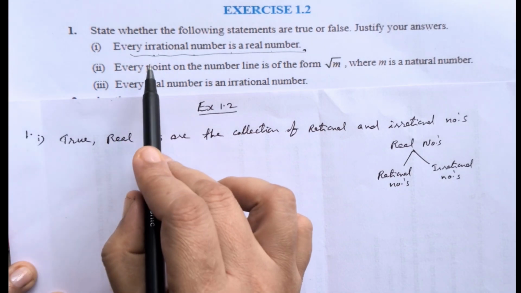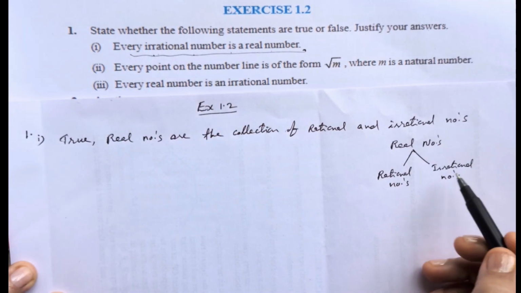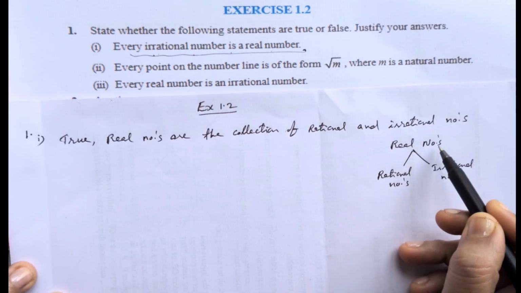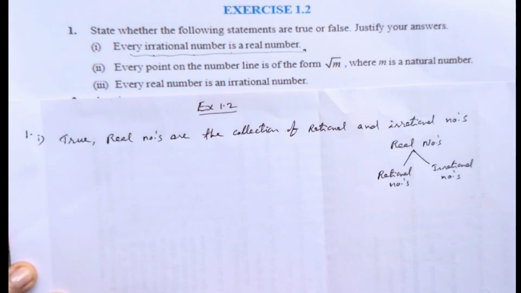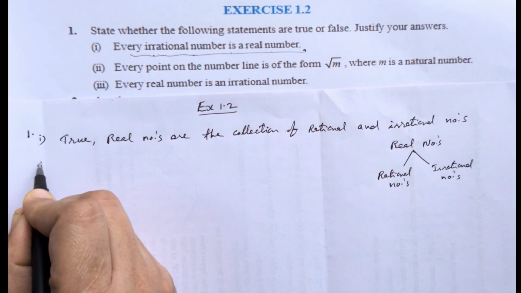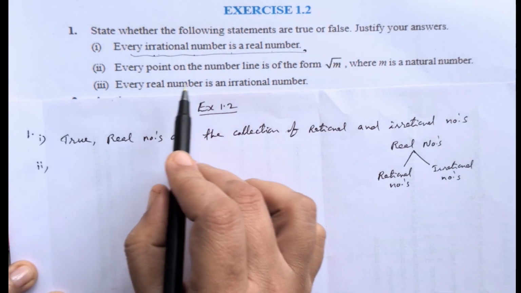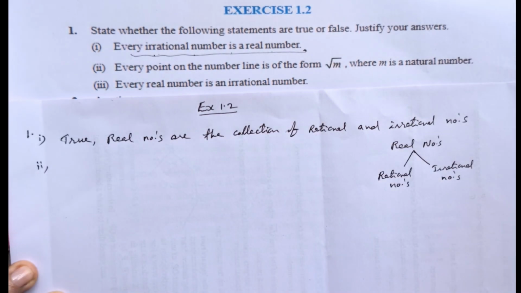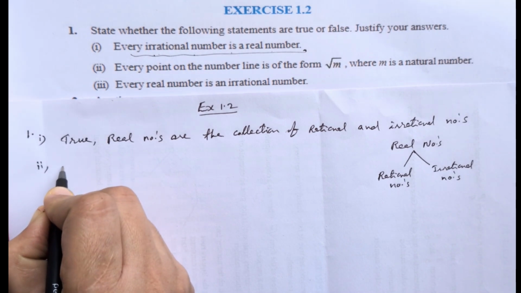So the first statement, every irrational number is a real number. Correct. Every irrational number is coming under real numbers. So that statement is true. Now second one. Every point on the number line is the form of root m, where m is a natural number. That statement is false.